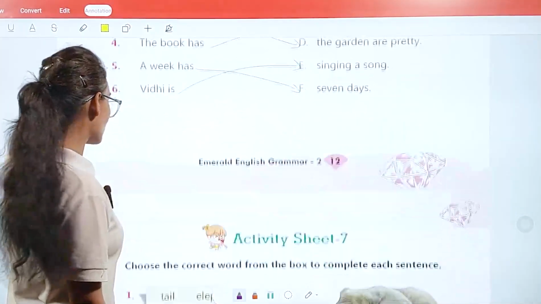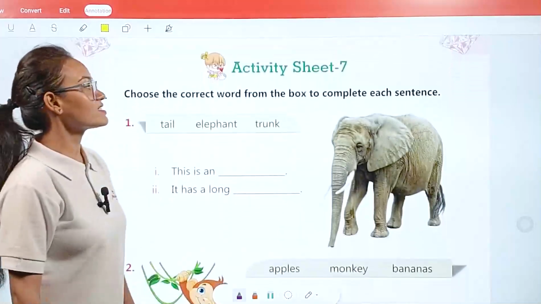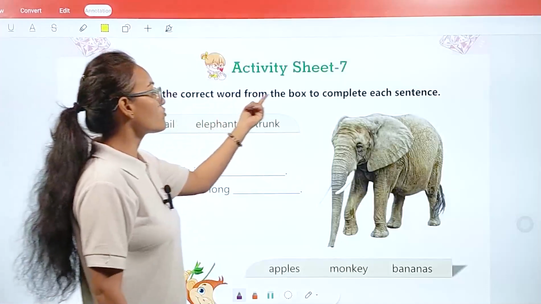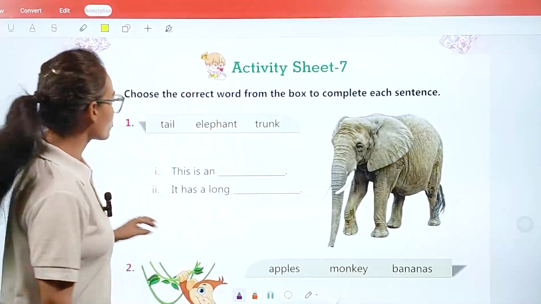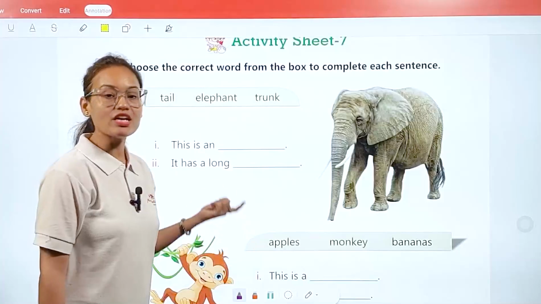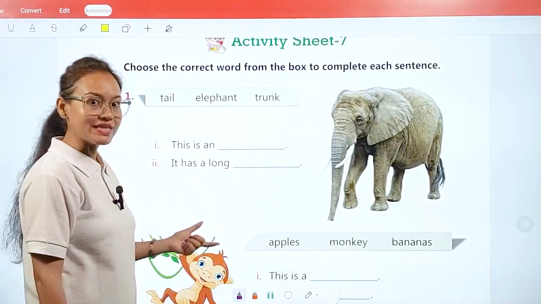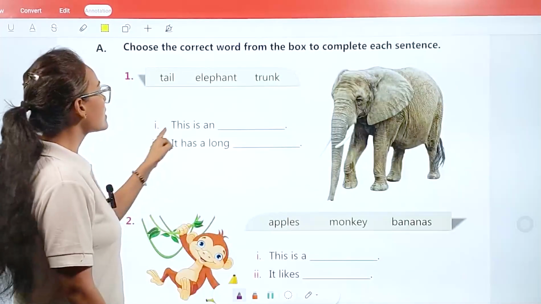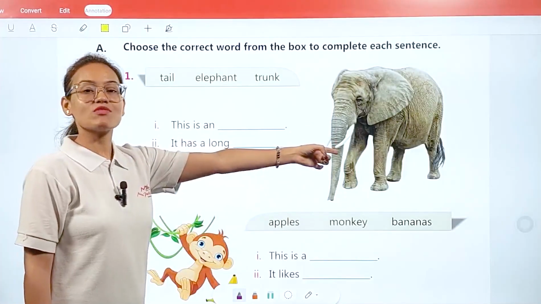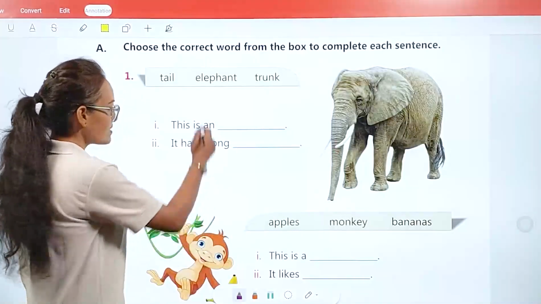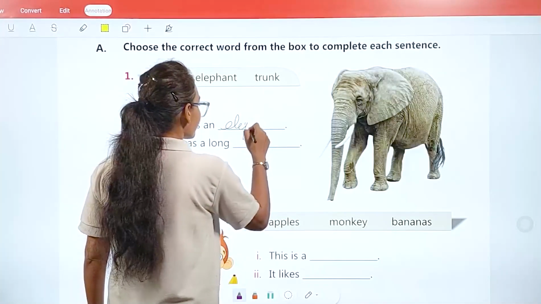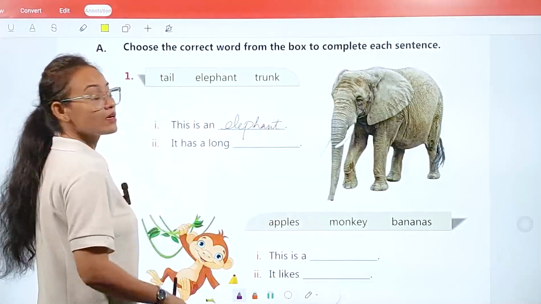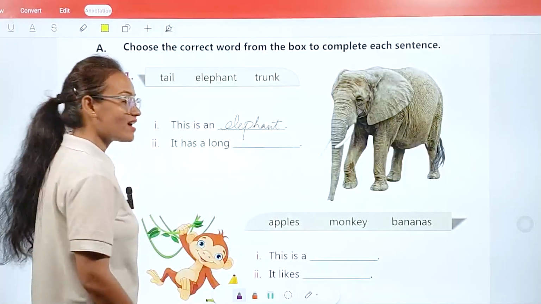Now come with me and let's complete exercise sheet number 7. Here, what we have to do: A, choose the correct word from the box to complete each sentence. My dear students, some lines are given. You have to complete them with the help of the words given in the box. First one is, this is an... what is the name of this animal? Elephant. So this is an elephant. It has a long tail or trunk. Trunk.